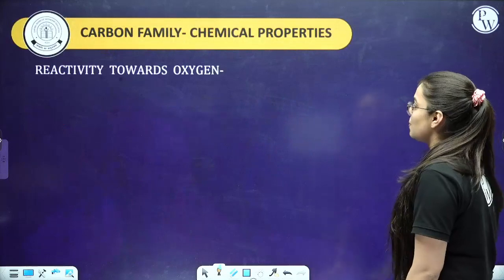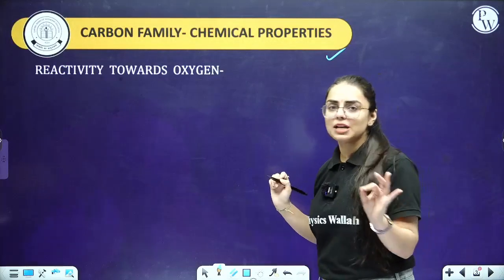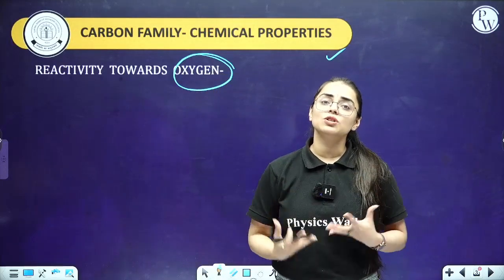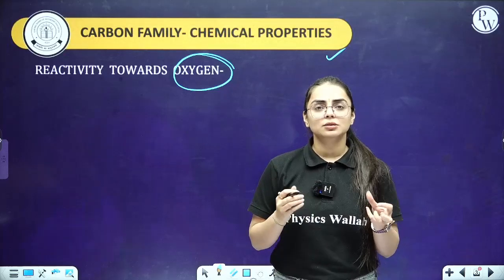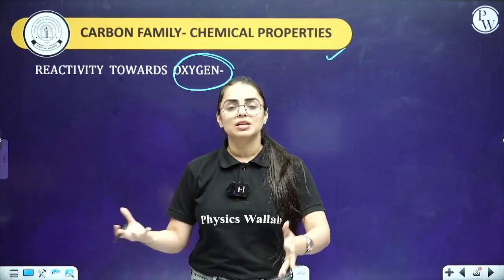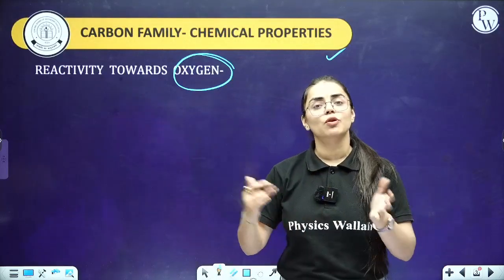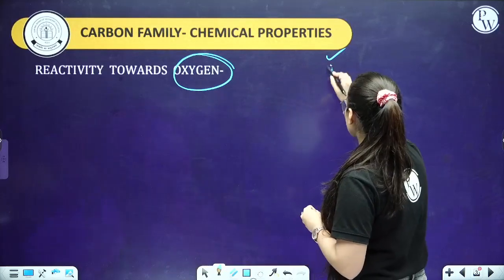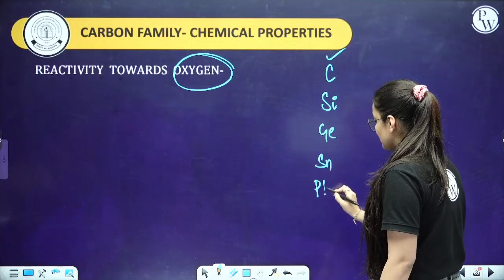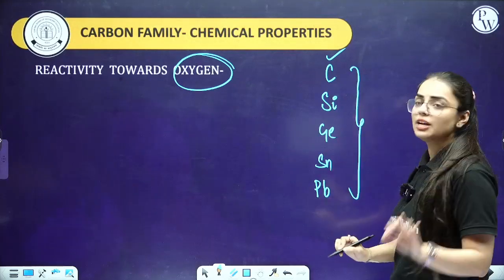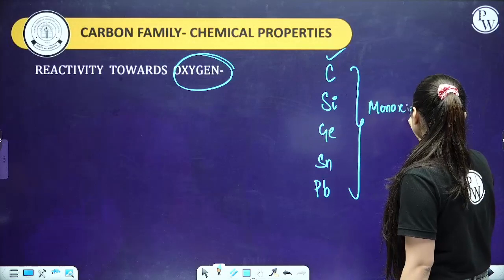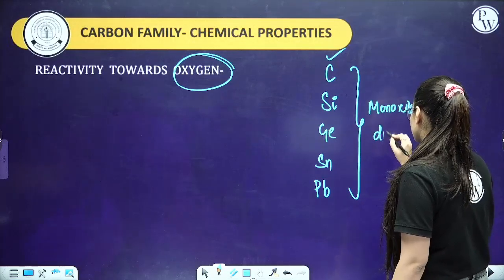Let's start with the very first topic, that is basically the chemical properties. And in chemical properties, they are saying reactivity towards oxygen. So whenever we are saying reactivity towards oxygen, we'll be referring to how the carbon family members are going to react in the presence of air. So students, when they react in presence of air, they are either going to form monoxides or they are going to form dioxides. Okay. Let me first of all write the carbon family members. So it's carbon, silicon, germanium, tin and lead. These are the members. Now as I've already told you, they can either create monoxides or they can create dioxides.